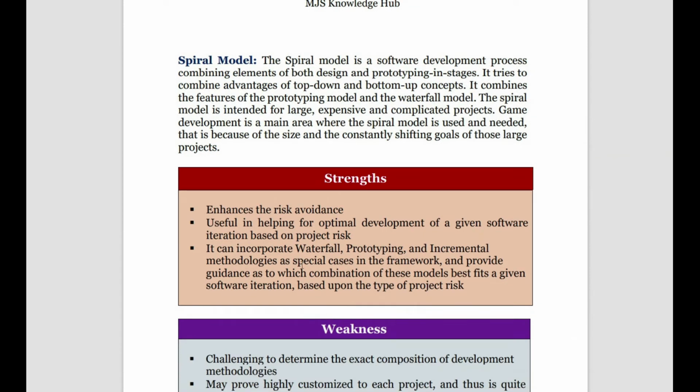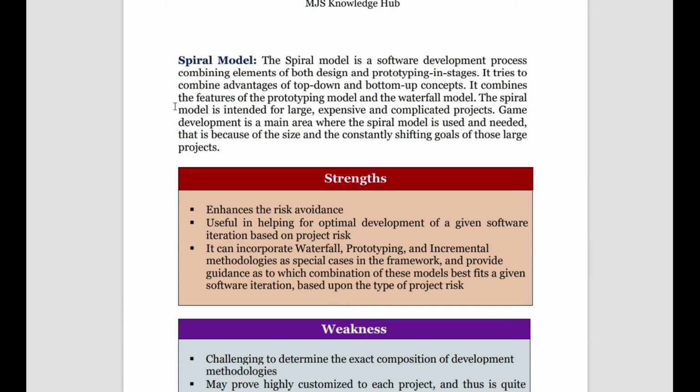Then comes the spiral model, one of the very important models in system development. What happens here is it combines both design and prototyping in stages. So it has the advantage of both top-down and bottom-up concepts. What is the concept here?